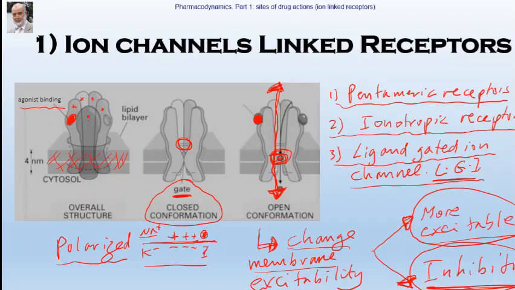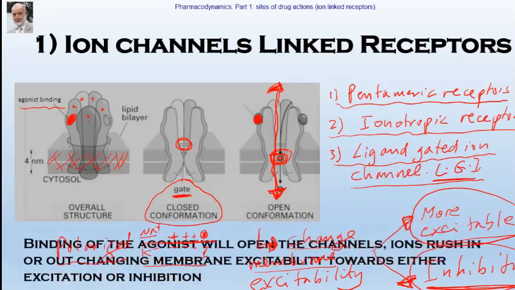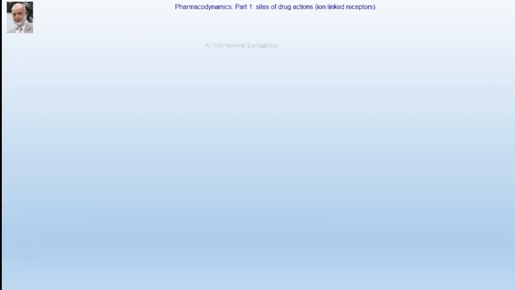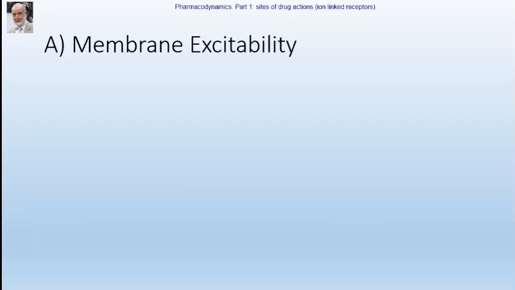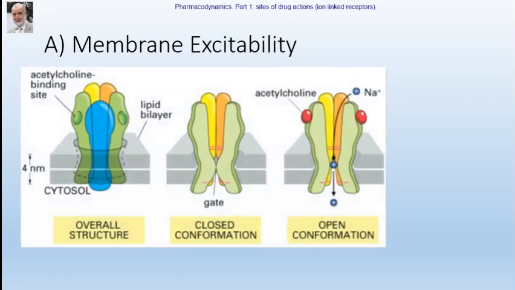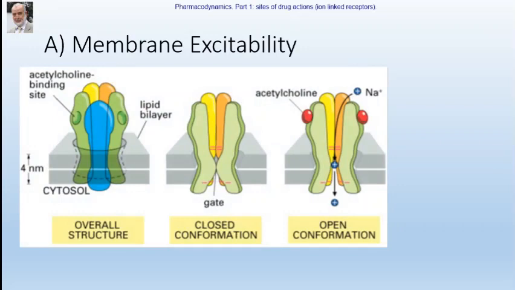Of course, we will talk about the most famous examples. So the first most famous example we are going to discuss is the acetylcholine nicotinic receptor. As we know, nicotinic receptors are present in different sites in the body.